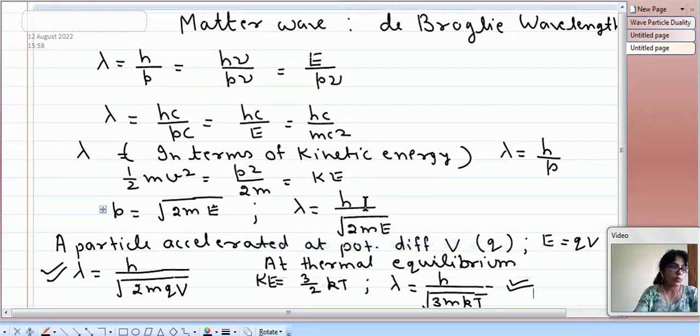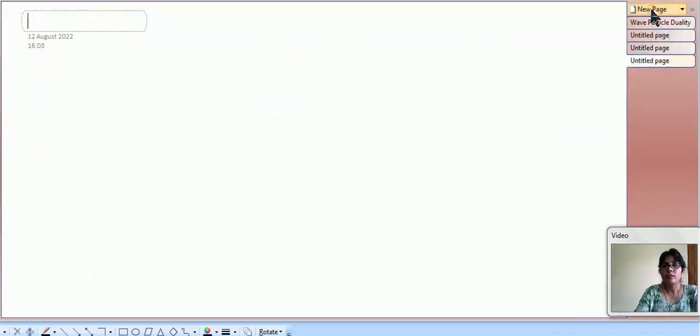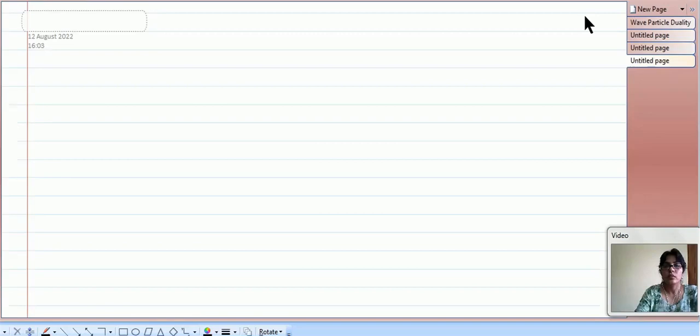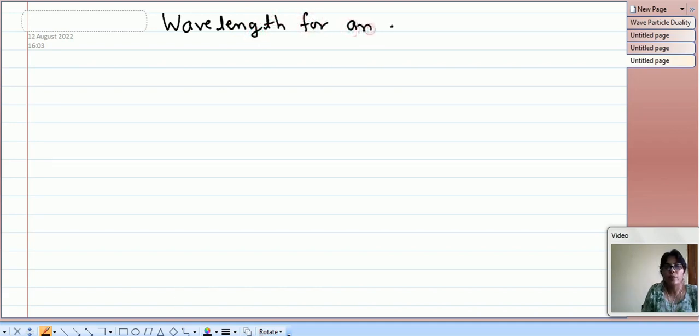Now let us calculate the wavelength for an electron. So put the heading wavelength for an electron.